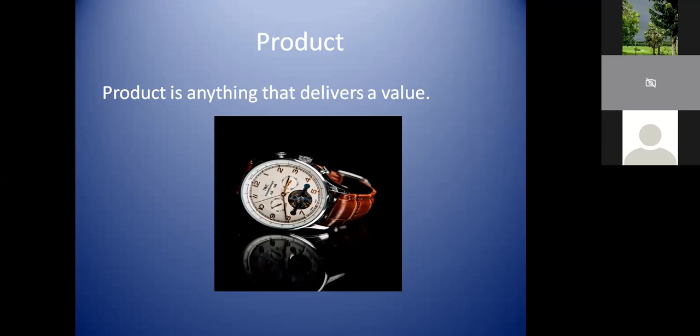So here I have not given any software-related picture, because we need to make it very simple. It's a wristwatch. When I'm going out, I'm wearing a wristwatch. It is delivering a value by showing the current time for me, right? That's the value that a wristwatch brings to a user like me. So that is also a product. Anything that is delivering a value and solving a customer requirement is nothing but a product.